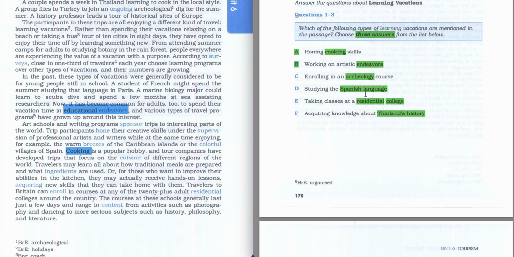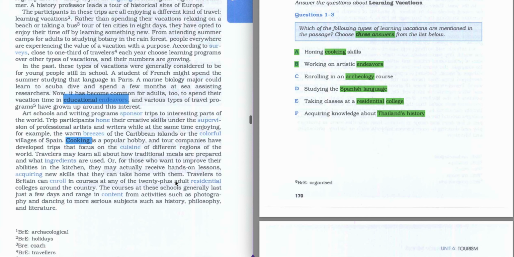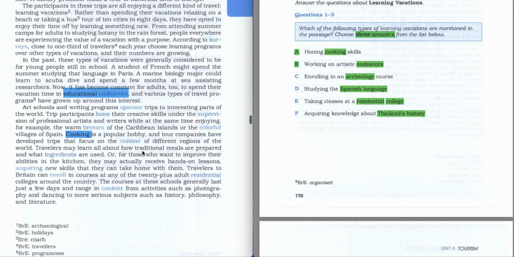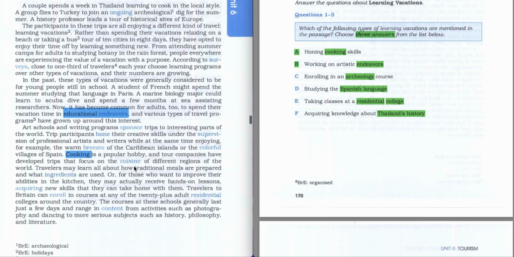Let's read these keywords one more time and let's go further. Archaeology, Spanish language, residential college, Thailand history. So we go further and we try to scan and try to find any keywords here.